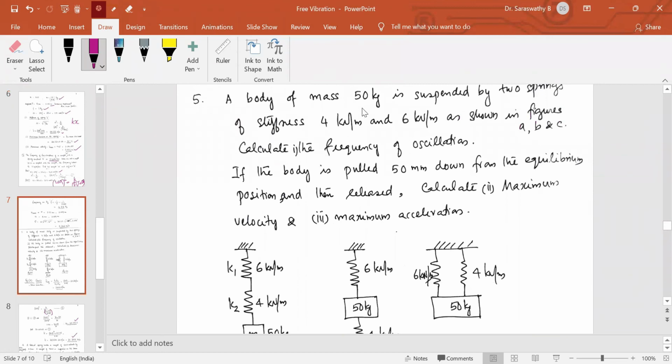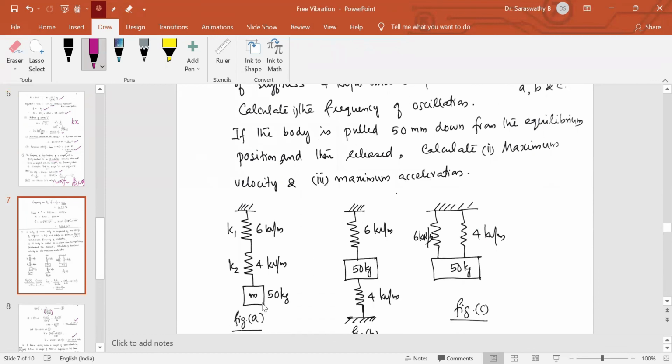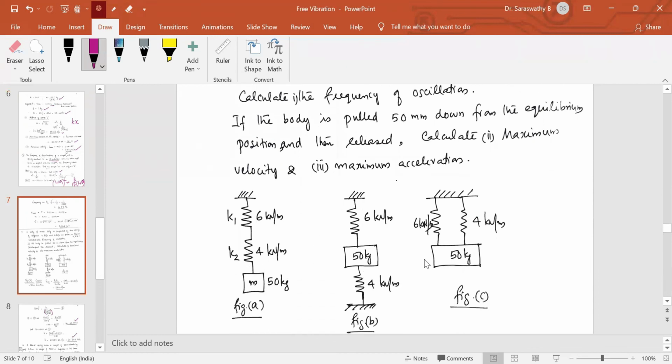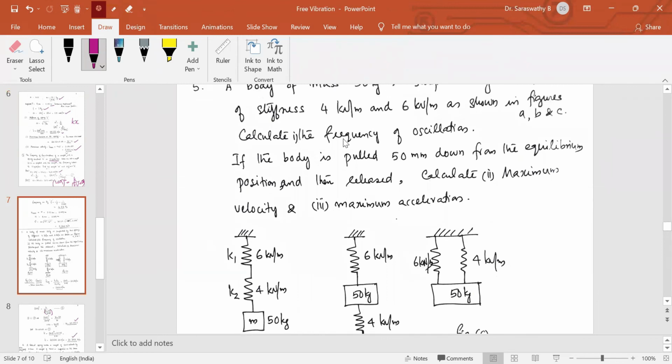A body of mass 50 kilograms is suspended by two springs of stiffness 4 kilonewton per meter and 6 kilonewton per meter as shown in figures A, B, C. This is figure A, this is figure B, and this is figure C. Calculate the frequency of oscillation. If the body is pulled 50 millimeter down from the equilibrium position and then released, calculate maximum velocity and maximum acceleration. We'll see one by one.